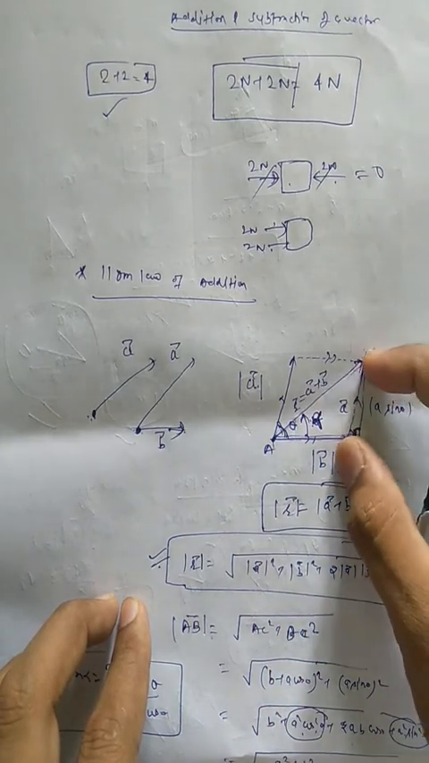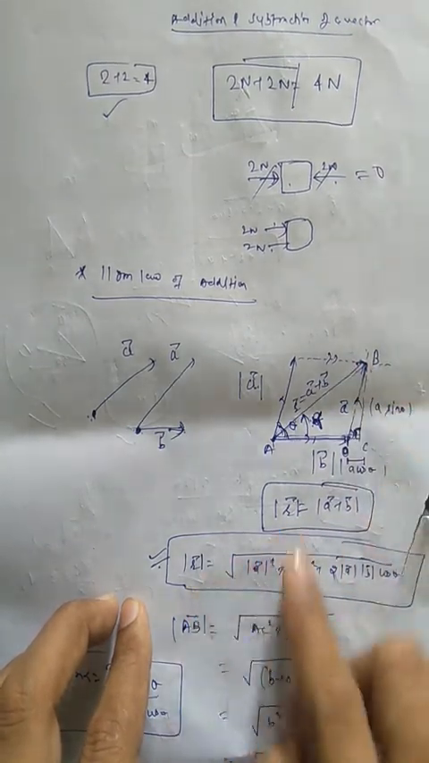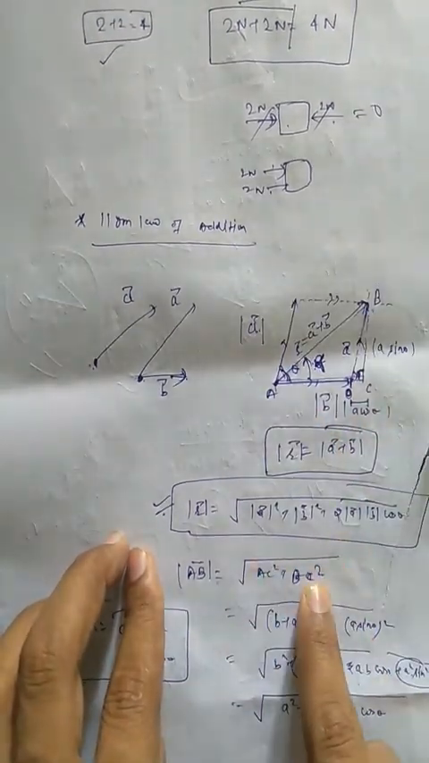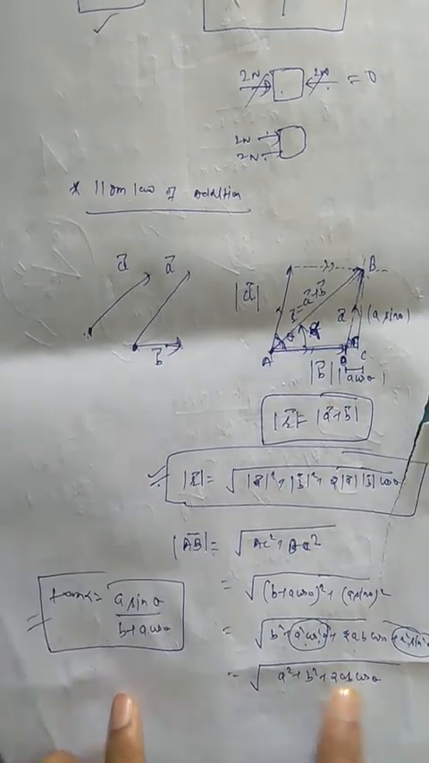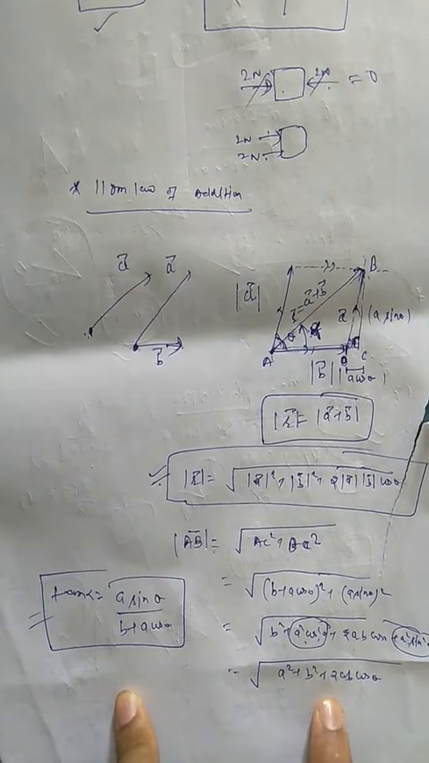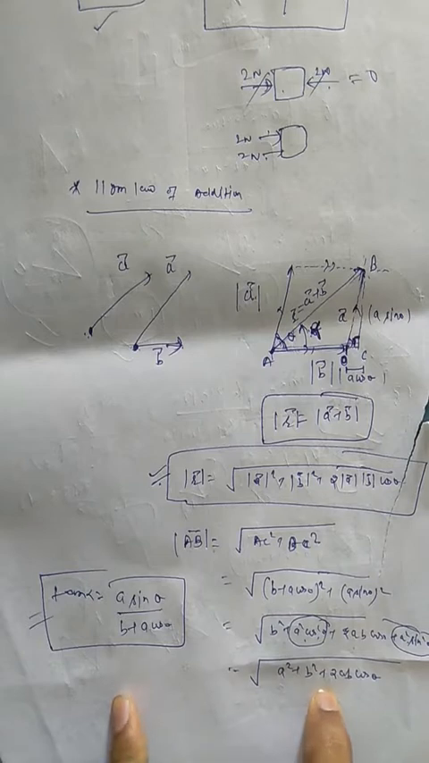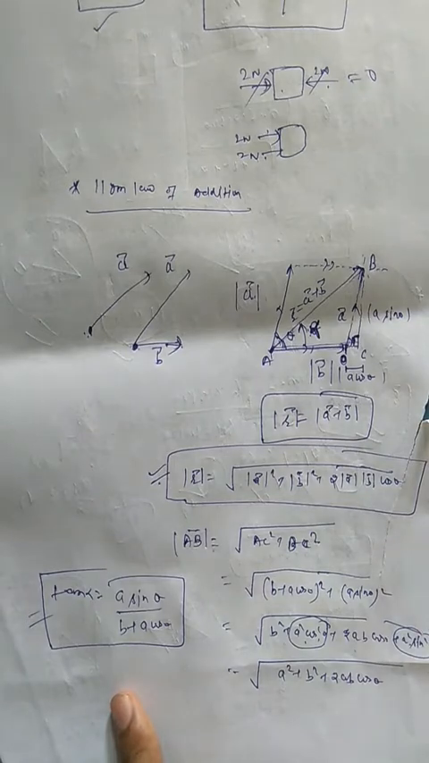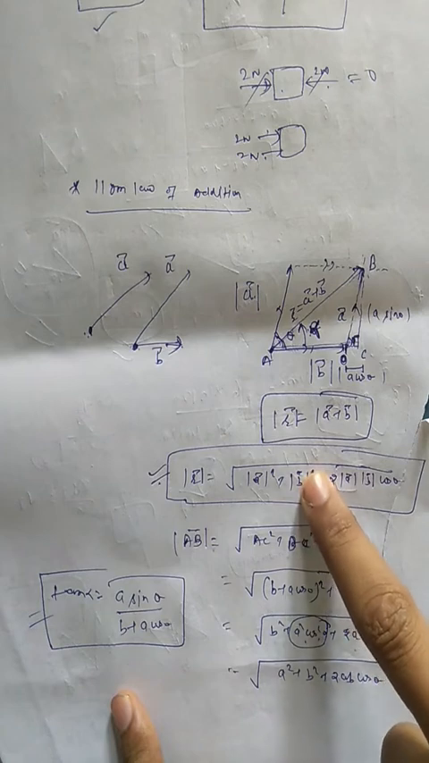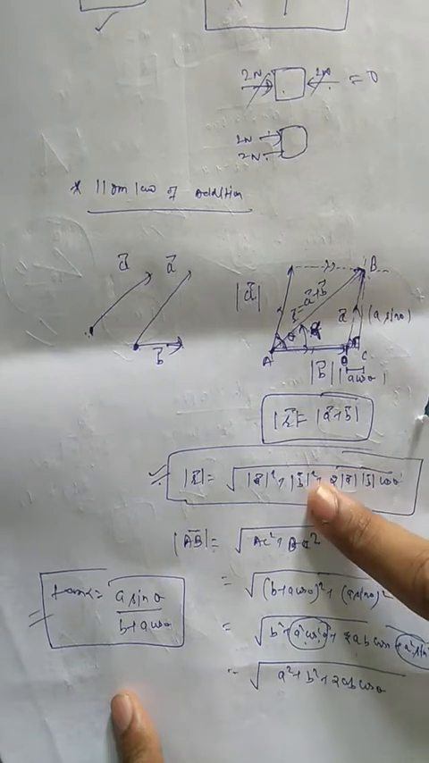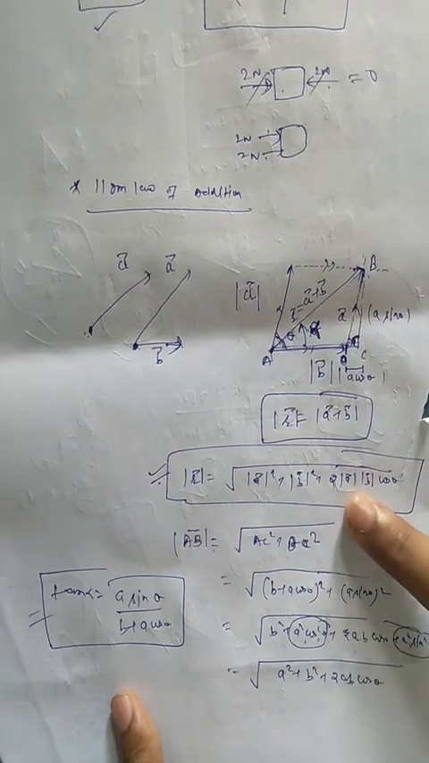Similarly, the length BC will be A sin theta. If we solve, the resultant is the square root of AC squared plus BC squared, and we find the result will be the square root of A squared plus B squared plus 2AB cos theta. So overall you have to remember this formula while solving problems. This is all about the parallelogram law of addition, which is used to sum two vectors. This formula will be used again and again in physics whenever you solve numericals. So please remember it, and try to derive it on your own.